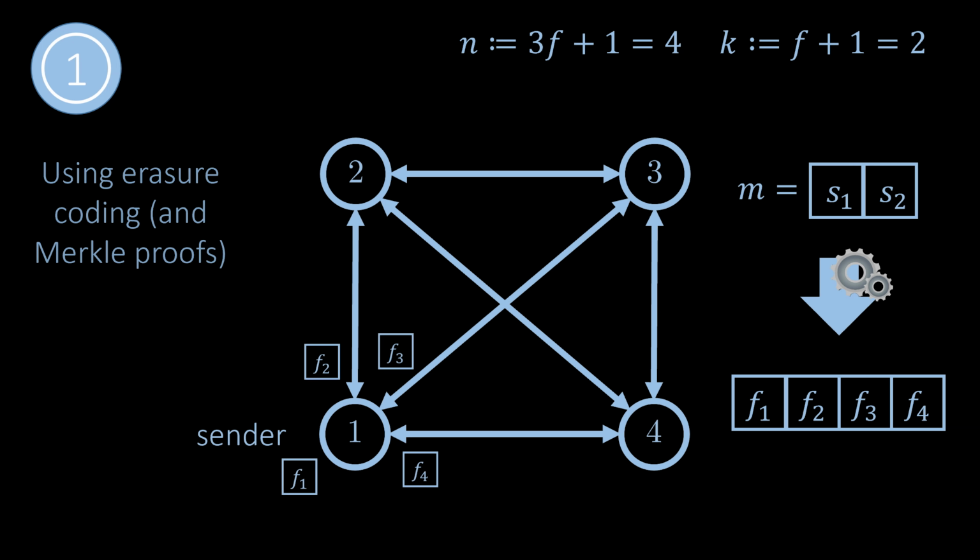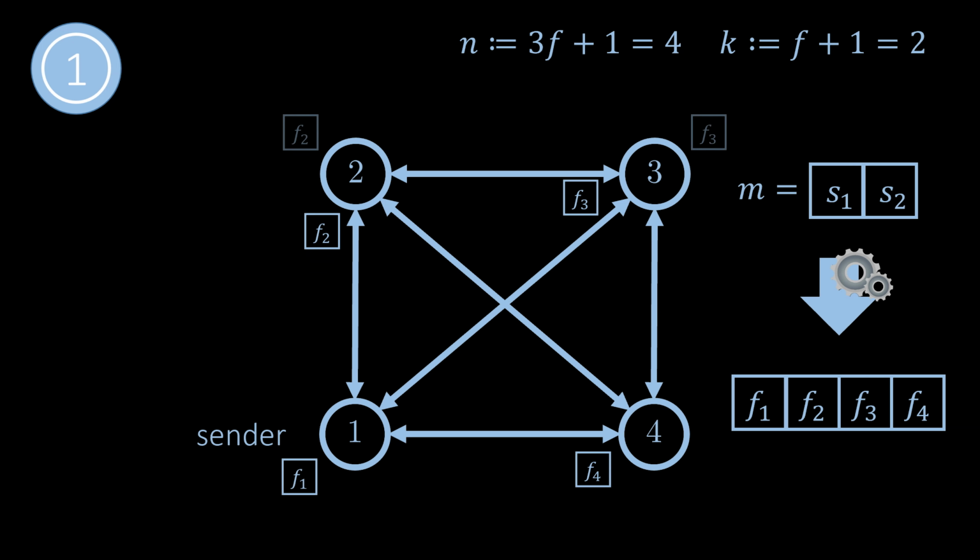The sender then sends one fragment to each of the nodes, including one to itself. We assume that all nodes and fragments are numbered, so it is clear which fragment should go to which node. All nodes store the received fragment. Since there are 4 nodes, the algorithm must be able to handle one node failure. We assume that node 4 crashes at this stage.